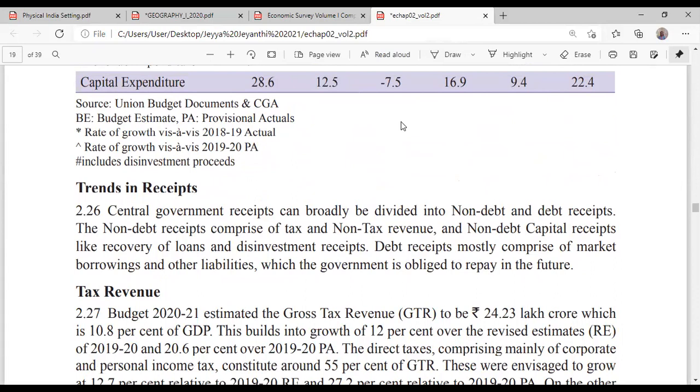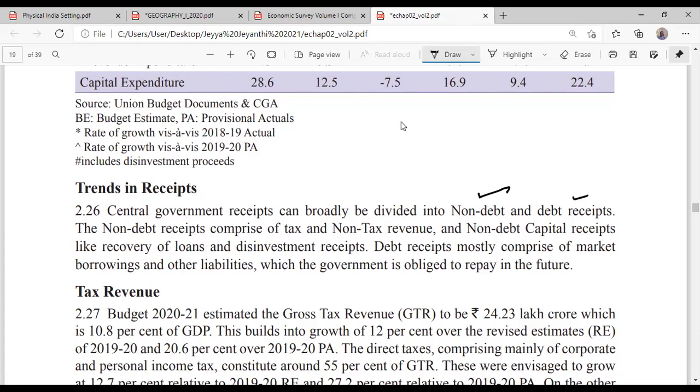Okay, and if you look at the trends in the receipts, that means how much money government is getting. Central government receipts can broadly be divided into non-debt and debt receipts. Non-debt means revenue receipts, debt means capital receipts.